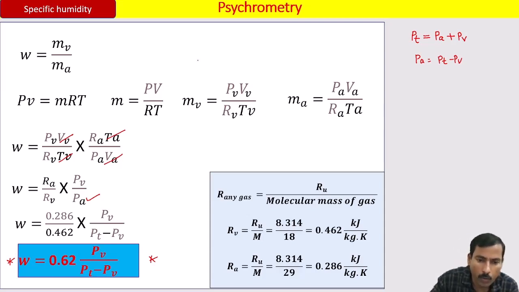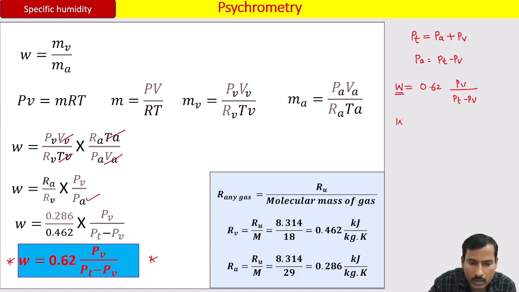Okay, so W equals 0.62 PV by PT minus PV. This is the specific humidity when air is unsaturated.